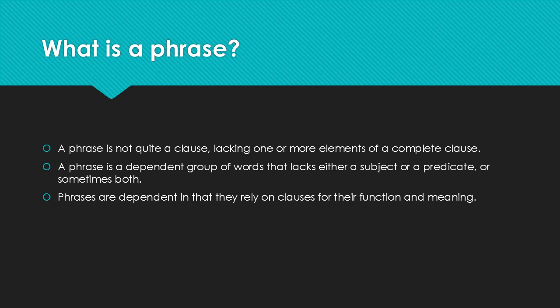Well, what is a phrase? A phrase is not quite a clause, lacking one or more elements of a complete clause. A phrase is a dependent or subordinate group of words that lacks either a subject or a predicate, or sometimes both. Phrases are dependent in that they rely on clauses for their function and meaning.